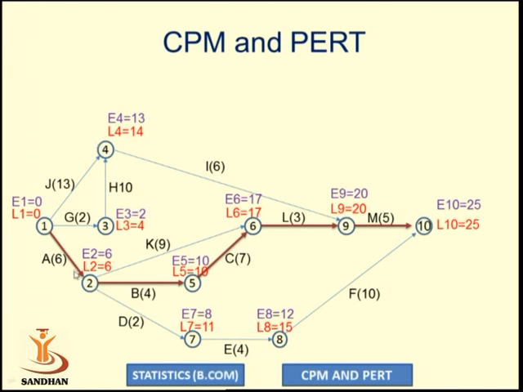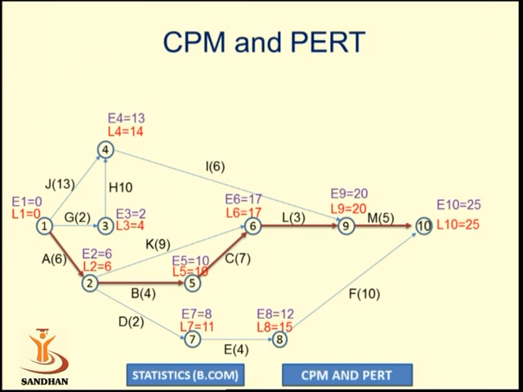So here the activities 1-2, 2-5, 5-6, 6-9 and 9-10 are considered as the critical path, as activities A, B, C, L and M are critical activities which satisfy all the 3 conditions, EI equal to LI, EJ equal to LJ, and the difference EJ minus EI, LJ minus LI is